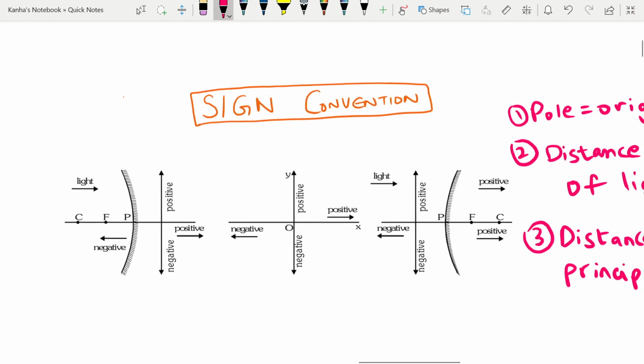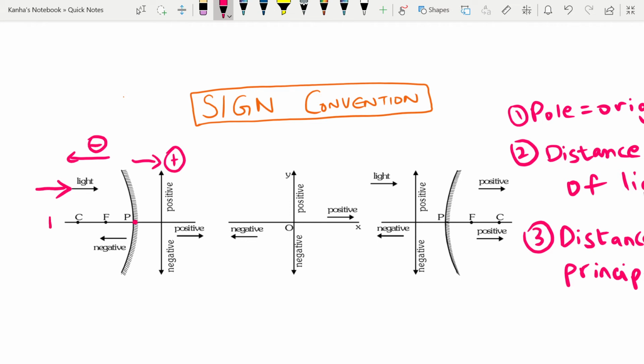I have shown you these three figures. Generally we have taken light to be in this direction. So if the light is coming in this direction, then any distance calculated from the pole on the right side will have a positive value. Any distance from the pole calculated on the left side will have a negative value.